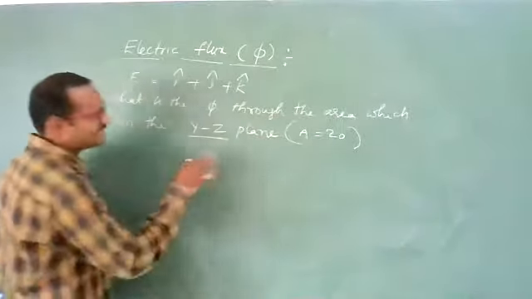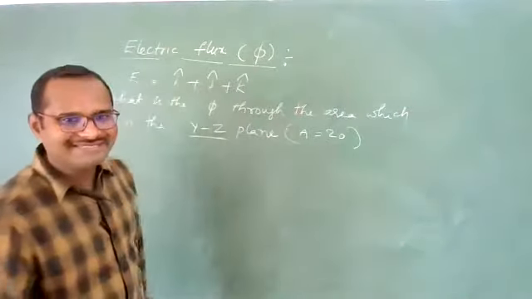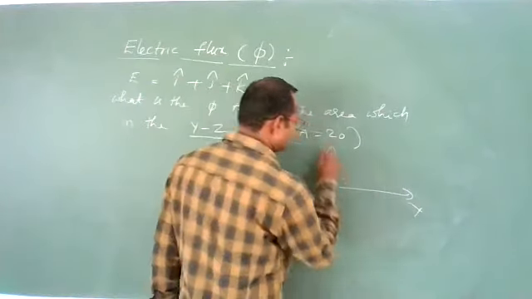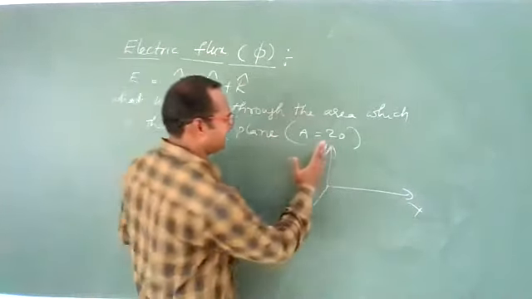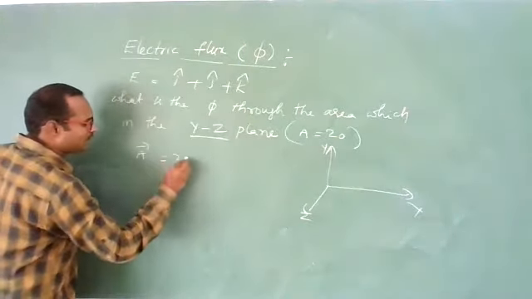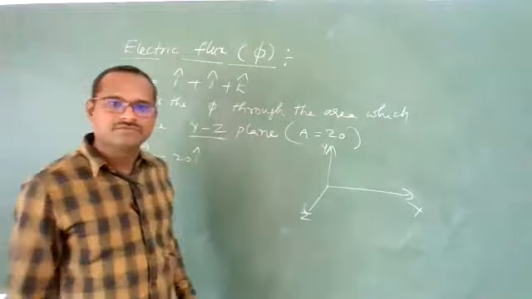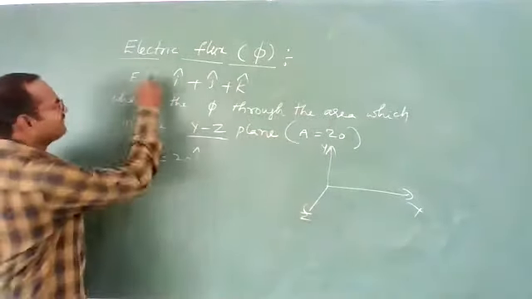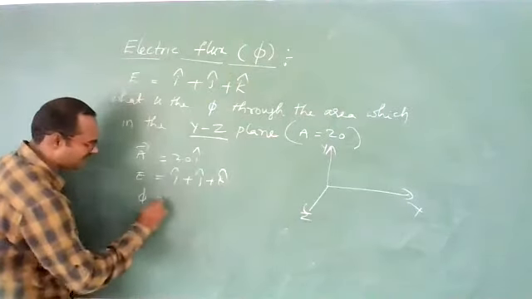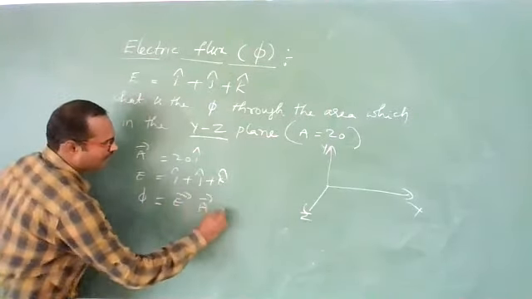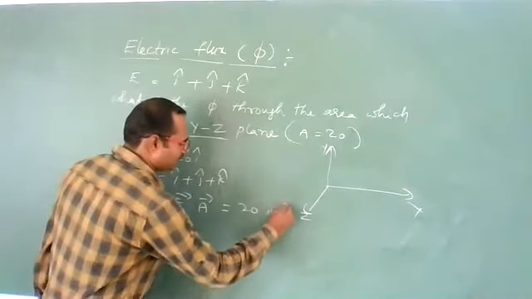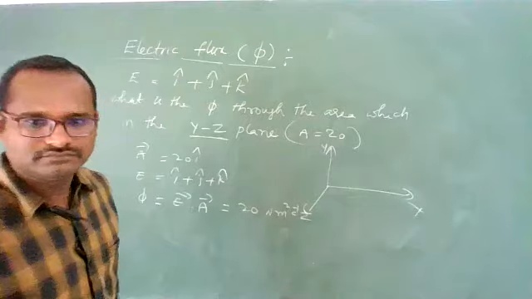So first write the YZ plane area vector. See, this is X, Y, this is Z. So for the YZ plane, the perpendicular to this is along the X axis. So the area vector is nothing but 20 i cap. You need to decide this one first. Then the electric field is i cap plus j cap plus k cap. Then electric flux, how much? E bar dot A bar. 20 into 1 is 20. Yes, this will be the answer, with unit Newton meter square per coulomb.